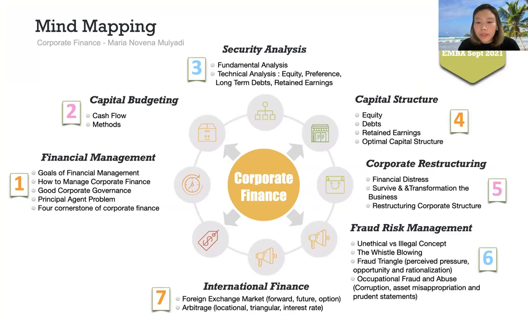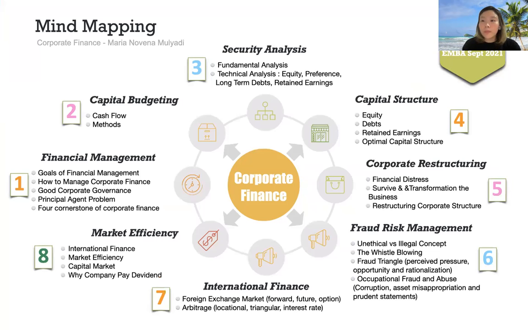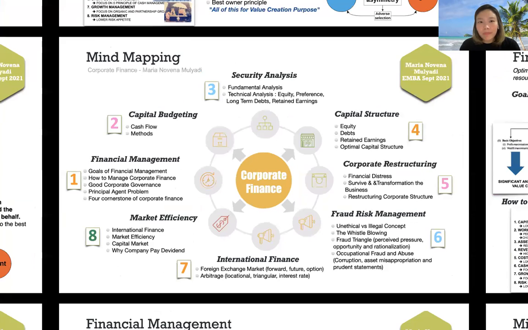Number 7 is about international finance, foreign exchange market, forward, future, option, arbitrage, locational, triangular, and interest rate. And number 8 is about market efficiency, international finance, market efficiency, capital market, and why companies pay dividends.